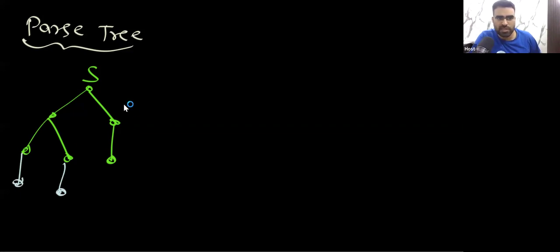Consider this parse tree. How many internal nodes does it have? You can easily see 1, 2, 3, 4, 5. There are 5 internal nodes. So tell me, what will be the length of the derivation if your parse tree has n internal nodes? Simple question, nothing complicated here.